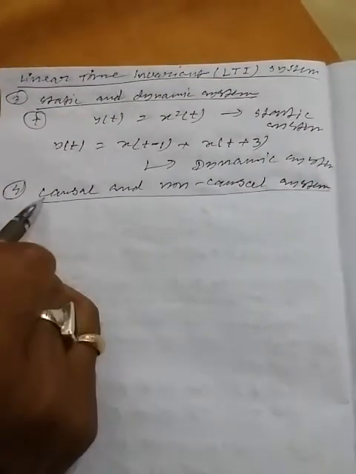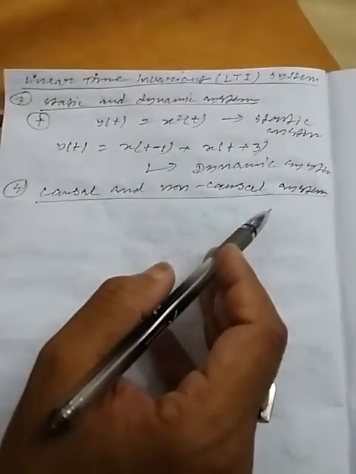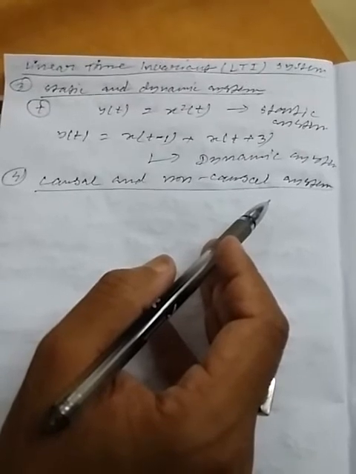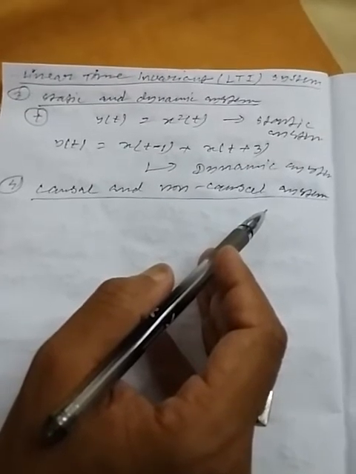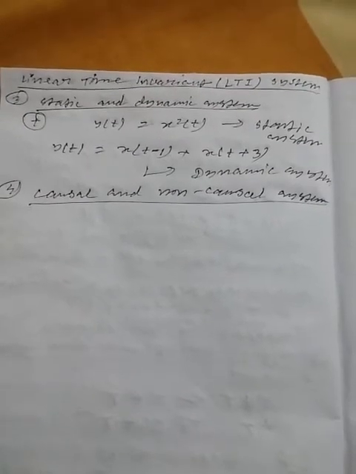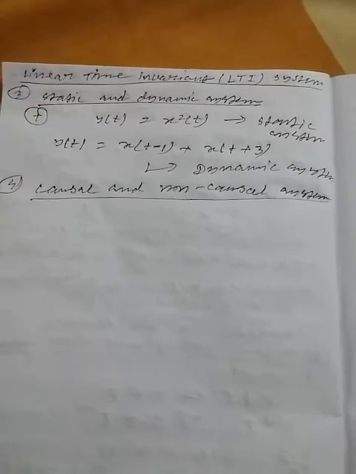Now the fourth classification is causal and non-causal systems. A system is said to be causal if its output depends on present and past input and does not depend on future input. For a non-causal system, the output depends upon future input.